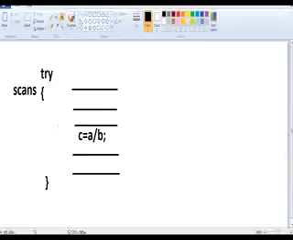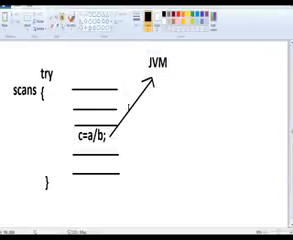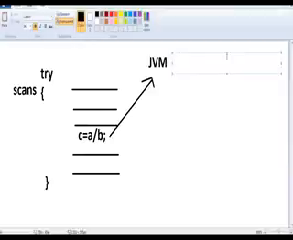Whenever an exception occurs at runtime, what will happen? It informs the JRE, nothing but the JVM. Okay, Java Runtime Environment or JVM. JVM plays the role in the JRE. Whenever an exception occurs, try scans it and sends it to the JVM. Okay, what will the JVM do? It creates one exception class object with the information.